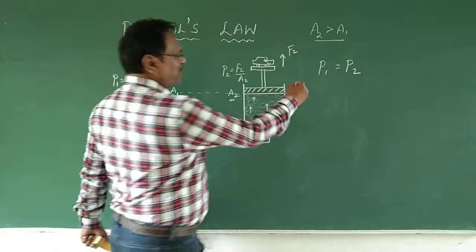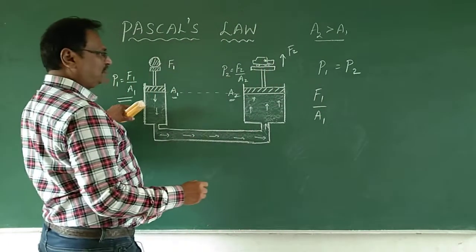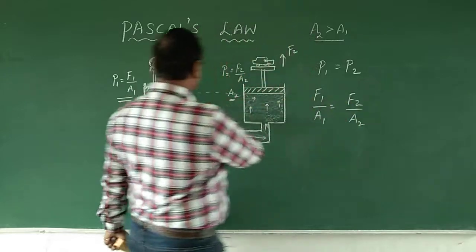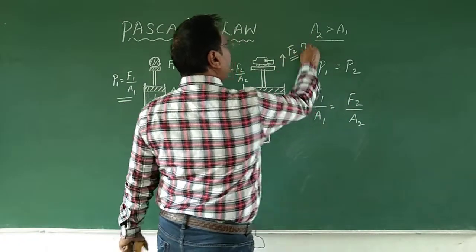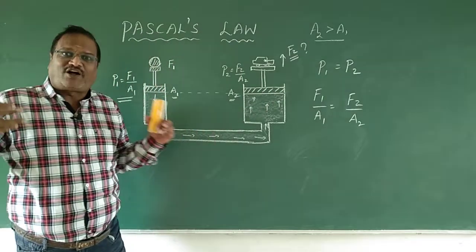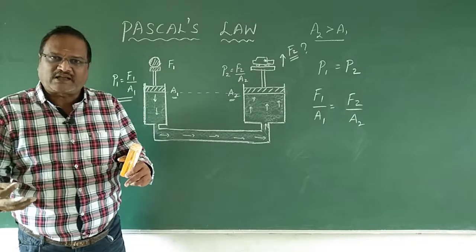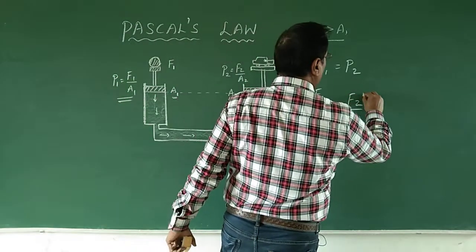Now, pressure 1 is F1 upon A1 at the small piston and is equal to F2 upon A2 at the big piston. What you want to calculate is how much weight can I lift? How large a weight can I lift? A small car, a big car, or something more than that? That is decided by F2, so we need to know F2.